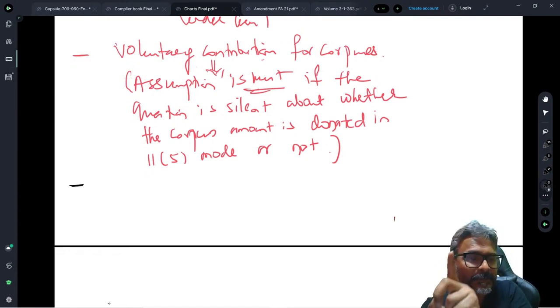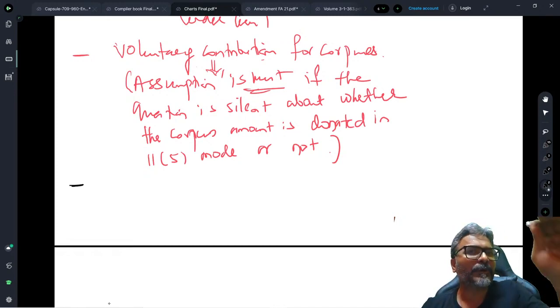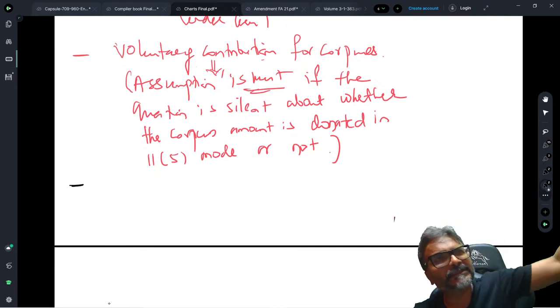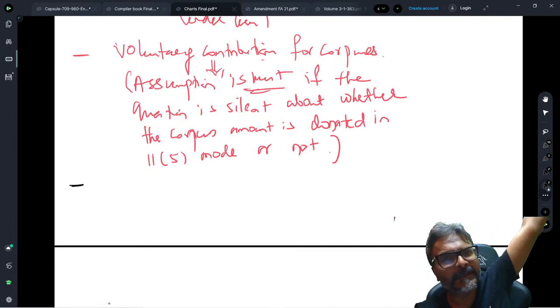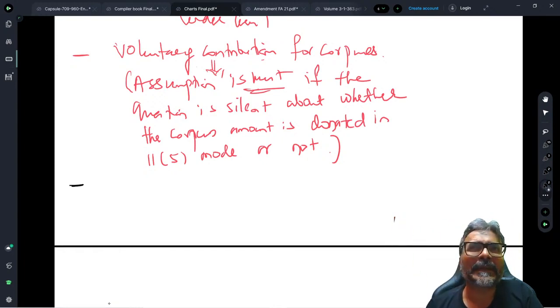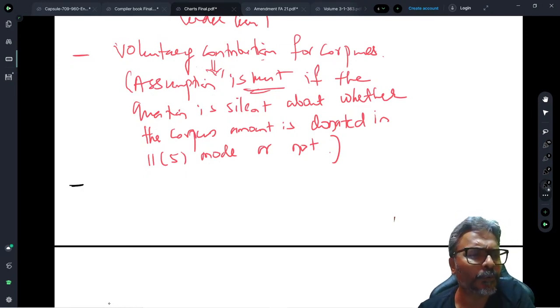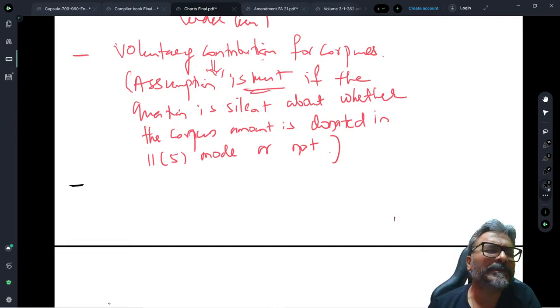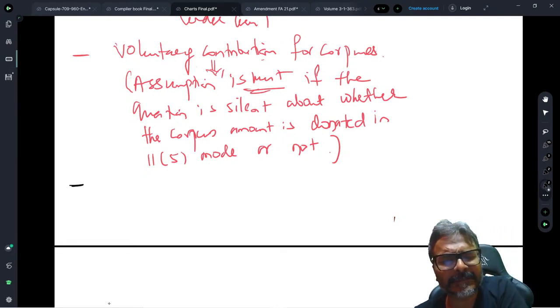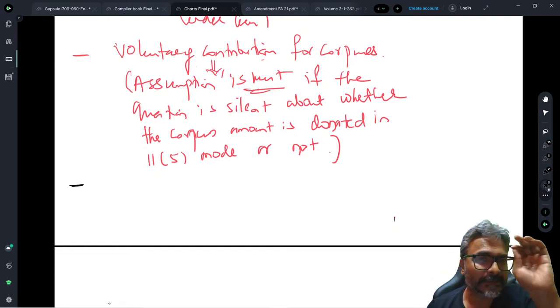Any application which is being made from this voluntary contribution for the corpus towards the charitable and religious purpose in India, can that be considered as a deemed application or not? Any application that you will make from this particular voluntary contribution meant towards the corpus, can you consider this as an eligible application? Answer is no, students.